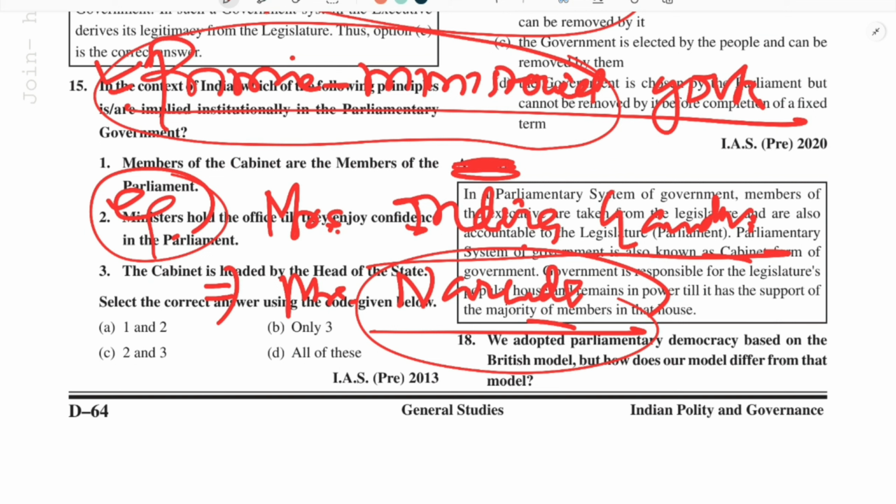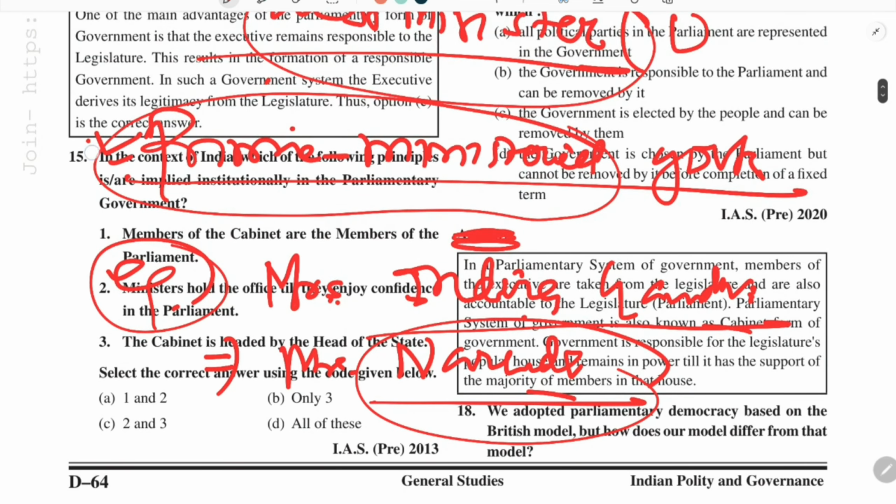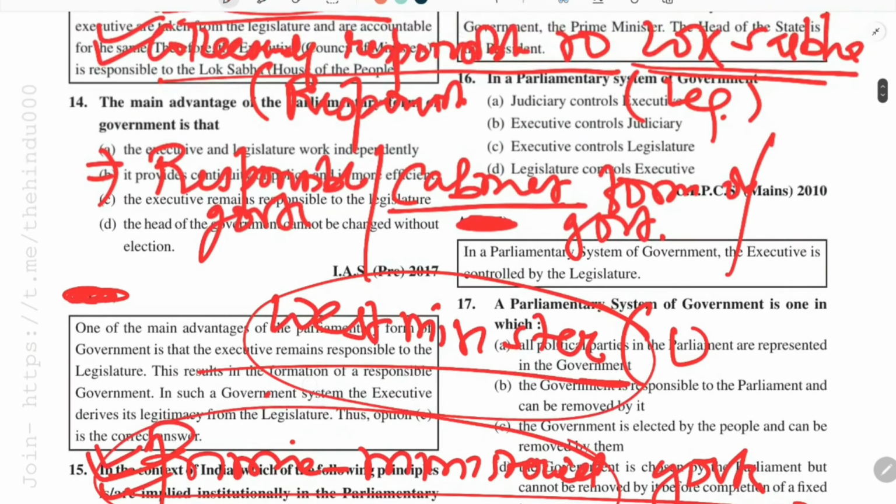In such a strong scenario where the prime minister is a leading figure in the party, which is integral to the political victory of that party, the prime minister's role increases. So that's why it is called the prime ministerial form of government. So these are three or four names by which the parliamentary form of government is known.